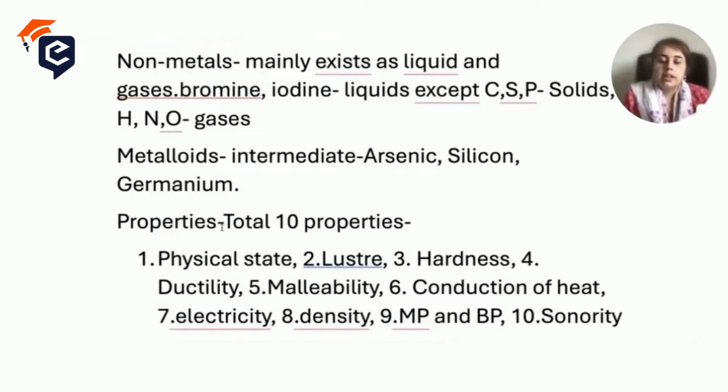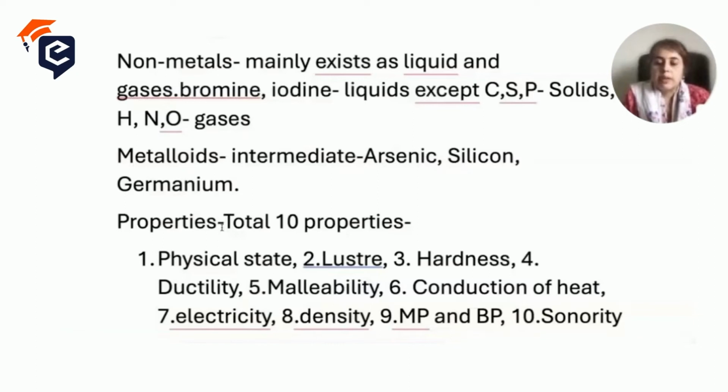Then second is the luster. Luster means glossiness, or a shining effect when light falls on the metal. Third is hardness. Metals are very hard, harder than non-metals. Then fourth is ductility. Ductility means the ability of a metal to be converted into wires. So you can easily convert the metal ores into wires and use them for any purpose.